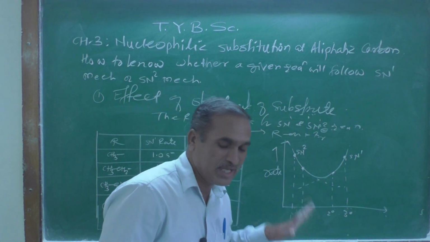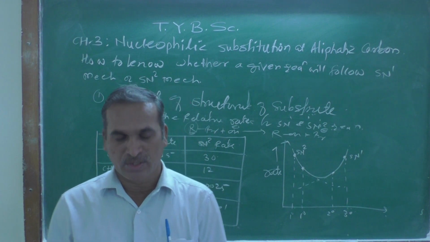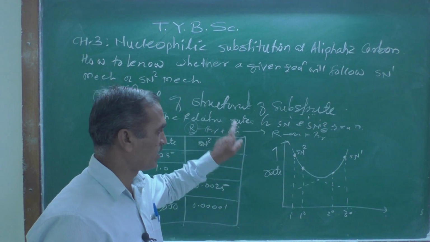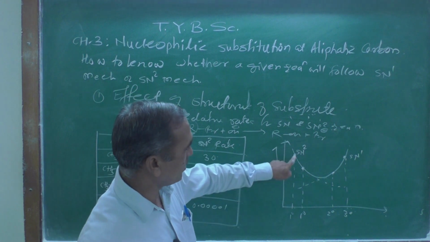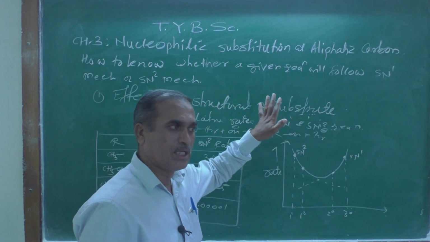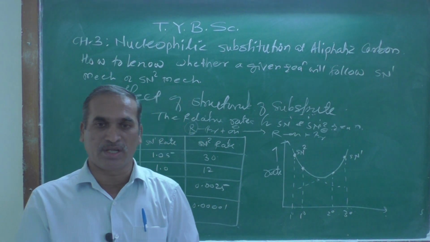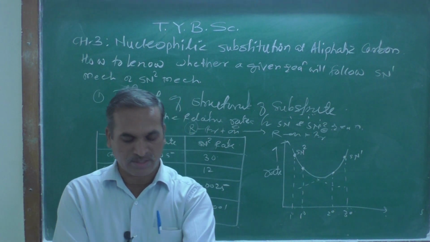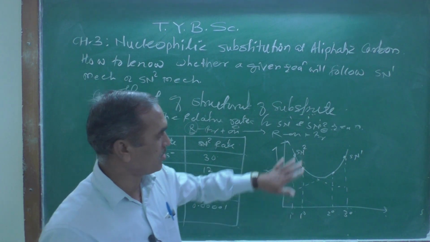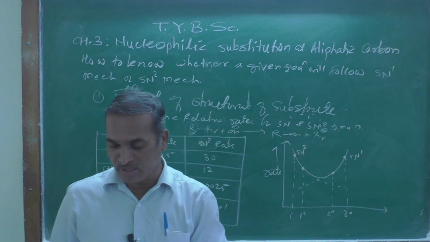So by inspection of this graph, what conclusion can we draw? For a primary alkyl halide there will be SN2 reaction, whereas for tertiary it always follows the SN1 reaction.